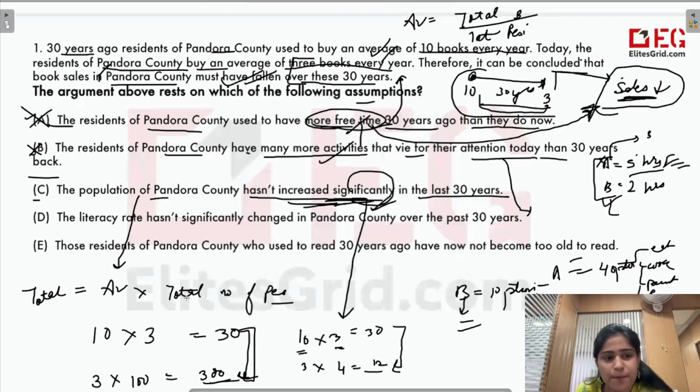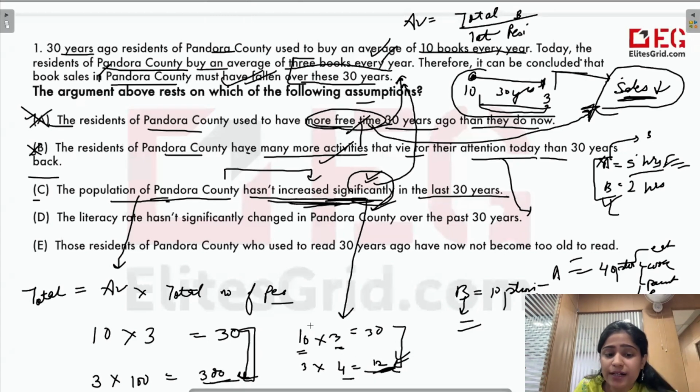For example, अगर ये जो statement है, population hasn't increased significantly, वो population, ये assume करना पड़ेगा कि population significantly means by large number increase नहीं हुई है, तभी हमारा conclusion valid है. अगर हम ऐसे assume ना करें, एक तो possibility है कि वो थोड़ी सी ही increase हुई है which is not significant, तब भी conclusion valid रहेगा. But in this case conclusion will be valid even if this statement is not true.